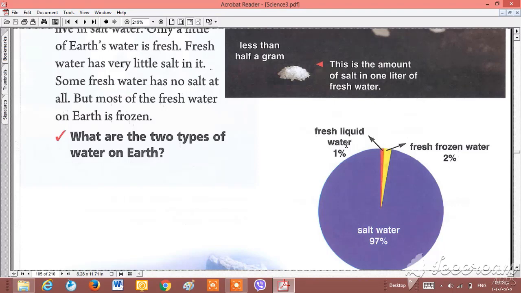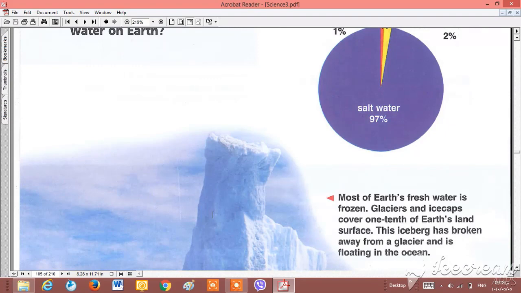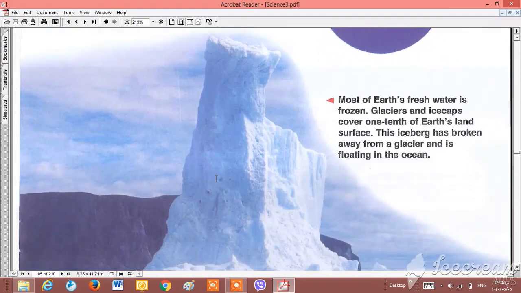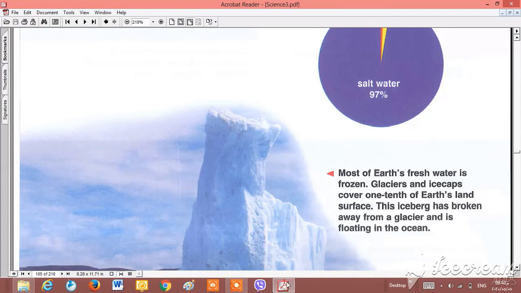And fresh liquid water, 1% of Earth is fresh liquid water, like river, sea, ocean. They are fresh liquid water. But fresh frozen water, like this picture, means the water becomes ice cubes.